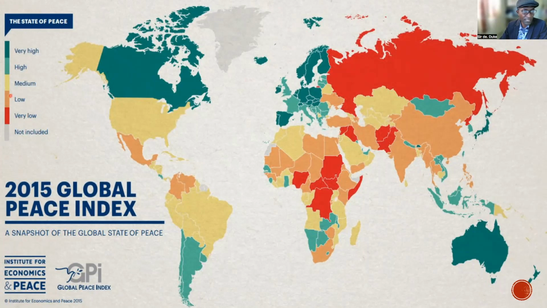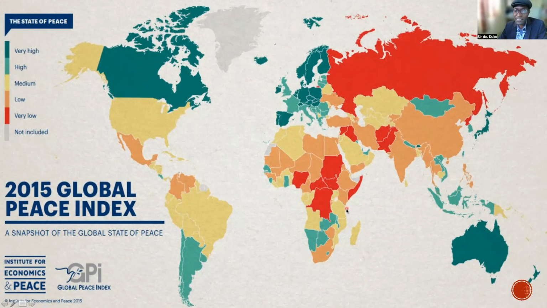Then we have this orange color representing low peace, yellow representing medium, this light green representing high, and this dark green color representing very high, meaning the countries colored in this dark green color are said to be very high in peace.